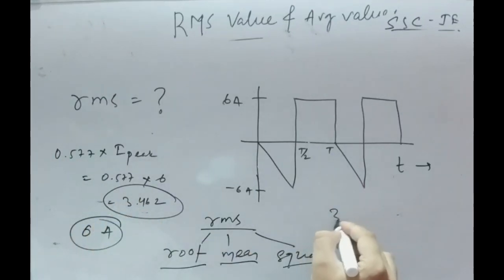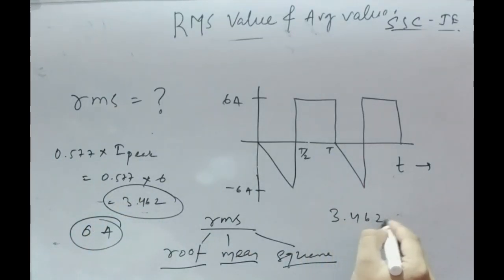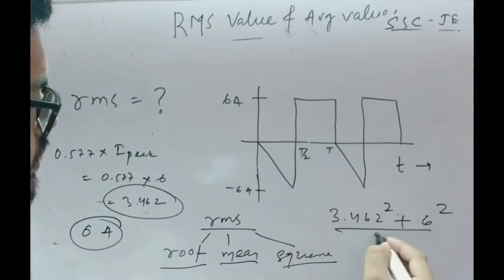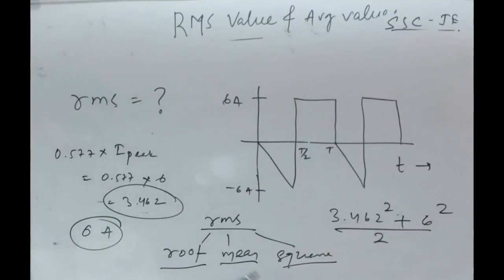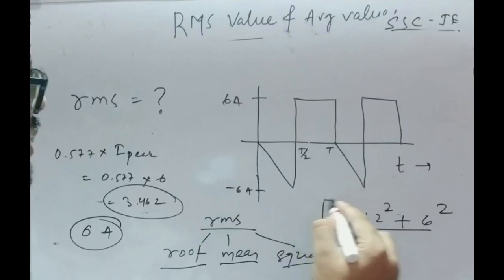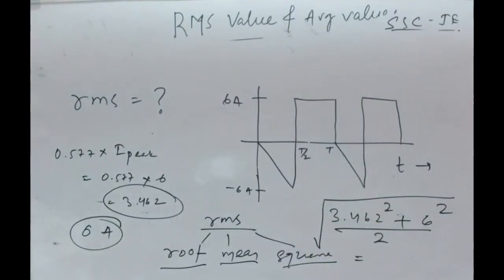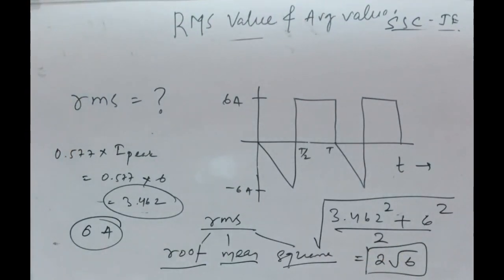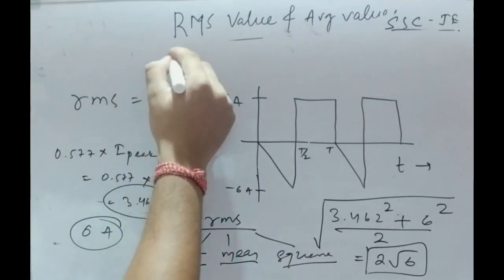Take the square of 3.462 and 6 ampere, add these two values and divide by 2 to find the mean value, and take the root, and you'll get the answer. So find it using a calculator or just like that. You'll get a value of 2 root 6. So option A is correct.